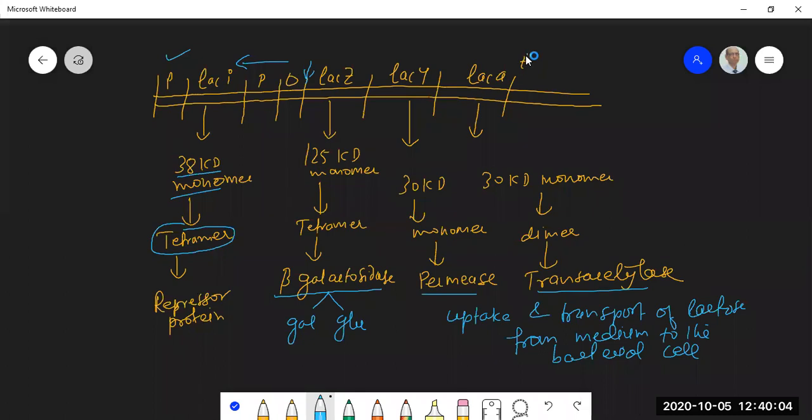Here you can see there is a transcription termination signal. So RNA polymerase bound over here will transcribe these three structural genes, and the transcription will be terminated over here. All right. So hope you have understood the structural features of the lac operon. It's pretty simple, nothing much complicated about it.